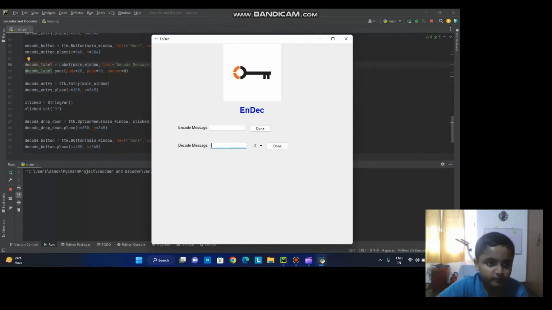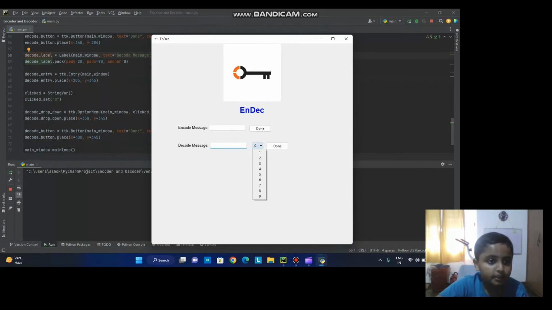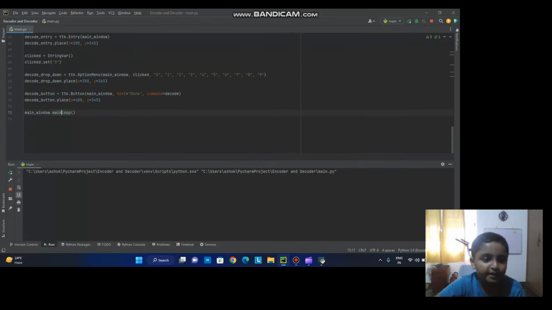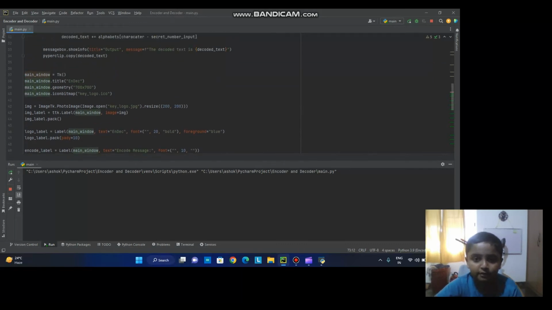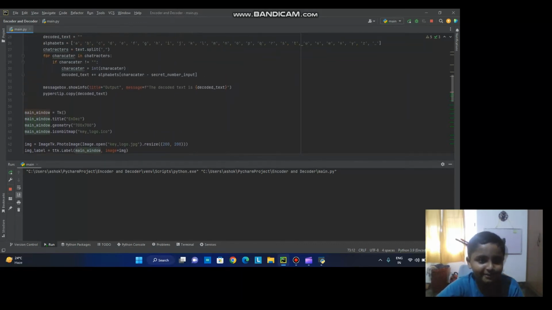Then I use this drop down. You can enter any number. I'll tell you the use case for this afterwards. Then again the decode done button, and then we just use mainloop. Without the mainloop, the window will just appear for 1 second and just go off. You can't even see it. Sometimes if you have a good eye, you can see it.